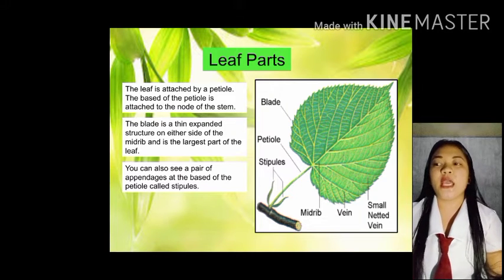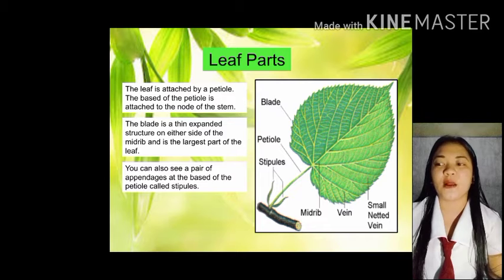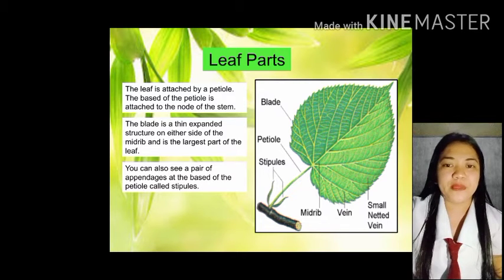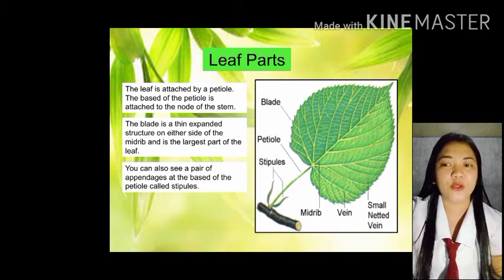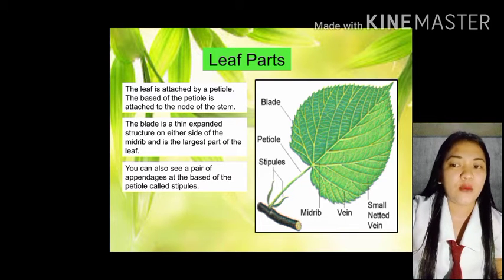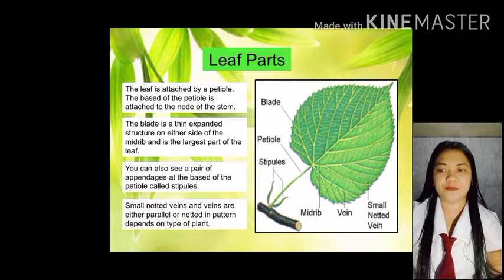Next po is, you can also see a pair of appendages at the base of the petiole called stipules. Yan. Di ba po, stem sa baba. Tapos, yung stipule, yung nagdudugsong sa stem at sa dahon. Before po that, makikita nyo yung dalawang dahon na maliit, tinatawag po natin siyang stipules.